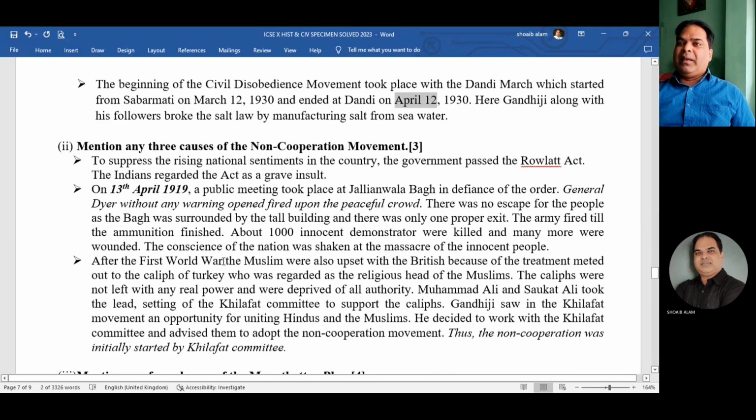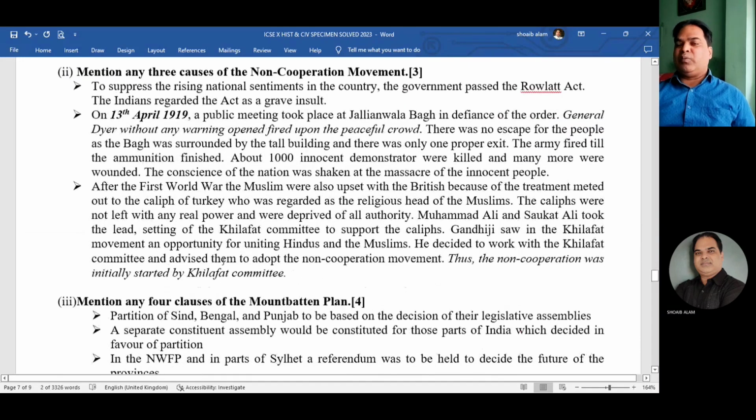Now mention any three causes of the non-cooperation movement. Very, very simple. First one is the Rowlatt Act, second one is the Jallianwala Bagh tragedy, and the third one is the Khilafat movement. You can write a little bit about the Rowlatt Act. Why was the Rowlatt Act passed? The Rowlatt Act was passed in order to curtail the civil liberties of the people, and this act was taken by the Indians as a grave insult.